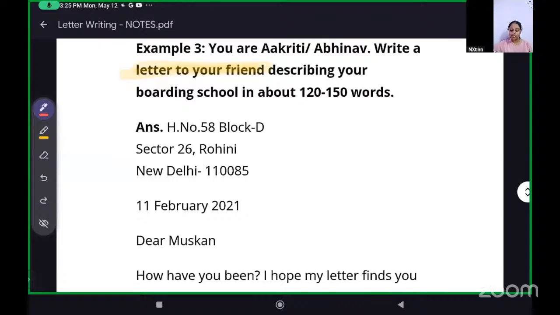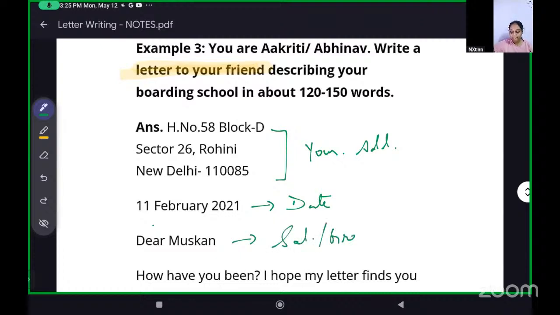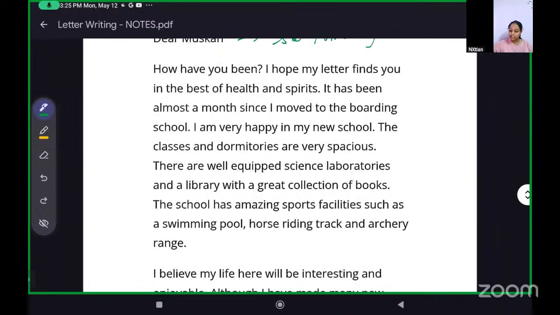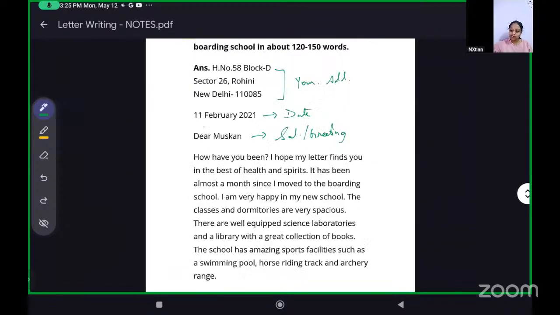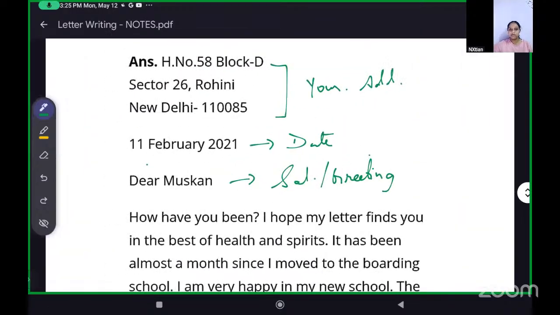So, all the things of an informal letter, your address, okay, this is your address, sender's address, then we put the date, then salutation or greeting, then we start the body. Yes, ma'am, but for here the address is 3 lines.